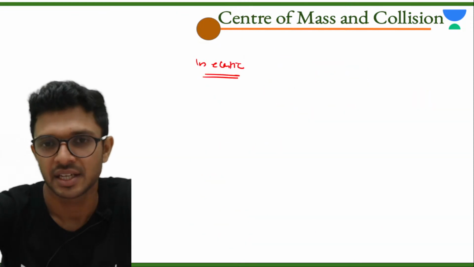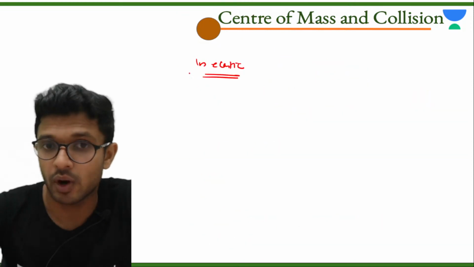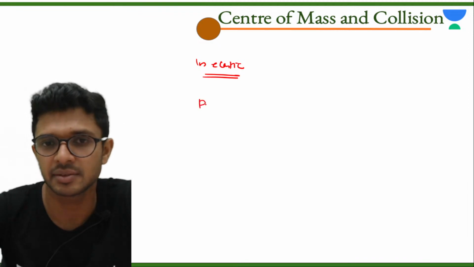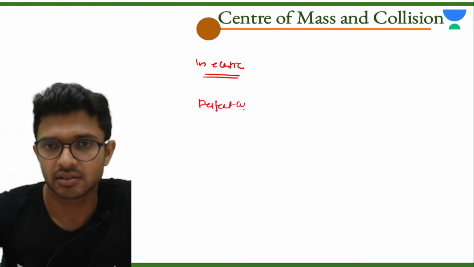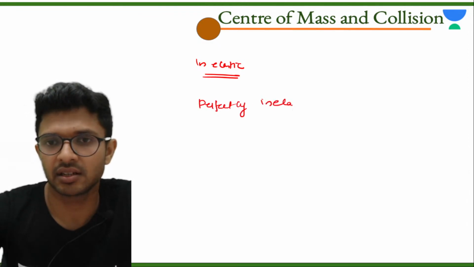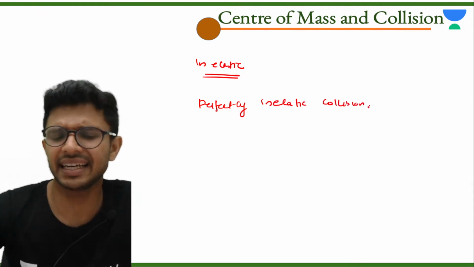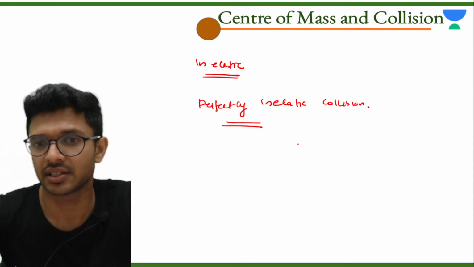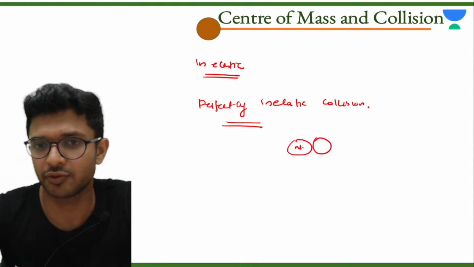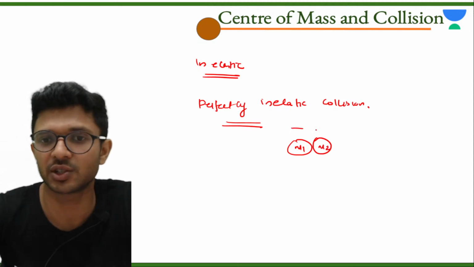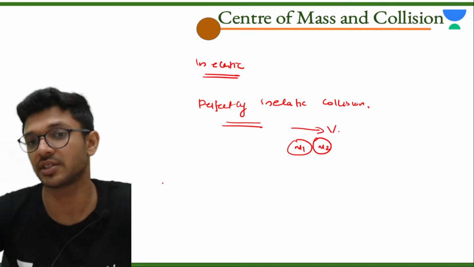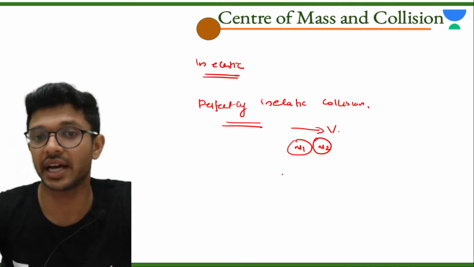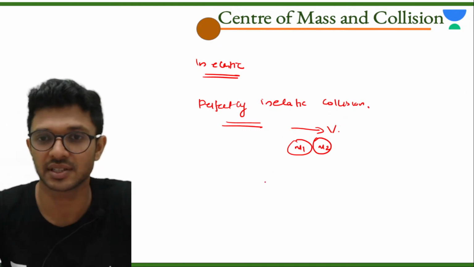Then one more collision we have, that is perfectly inelastic collision. So what is a perfectly inelastic collision? After the collision, if both the bodies m1 and m2 stick together and move with a common velocity v, that is a perfectly inelastic collision.